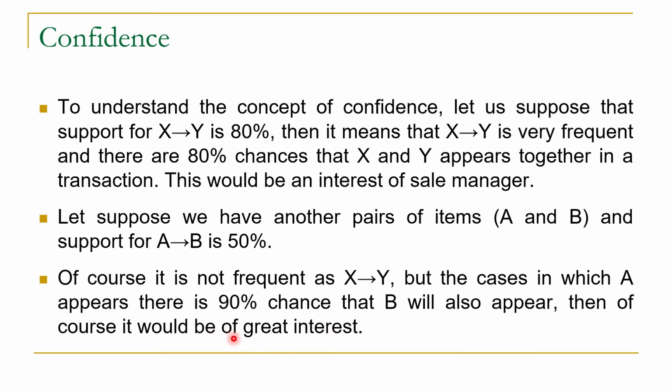From this point of view, we can say that it is not only the support which is important. We have something else which is equally important, that is the conditional probability of the consequent when the antecedent has already occurred.